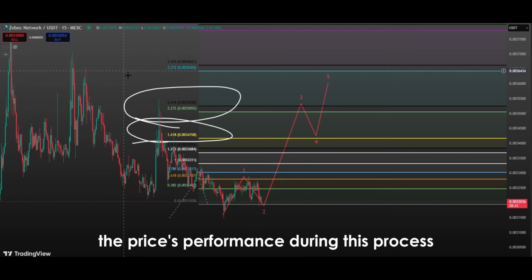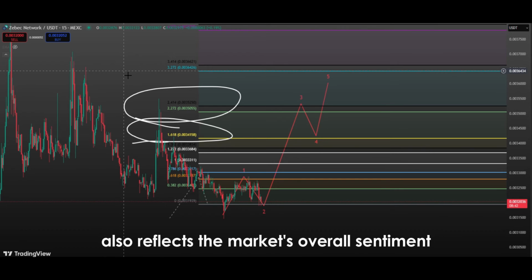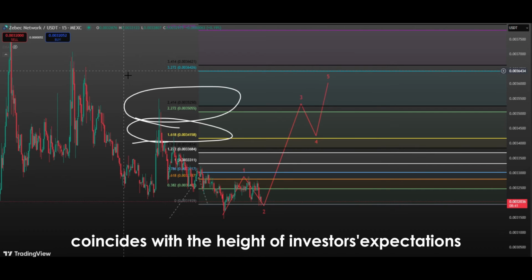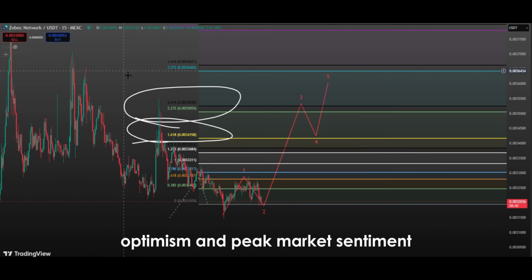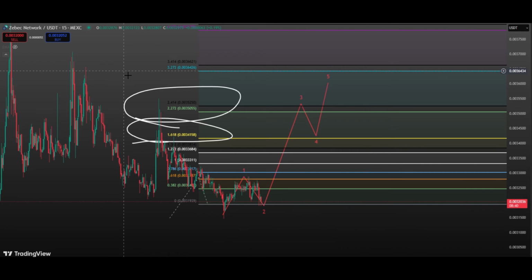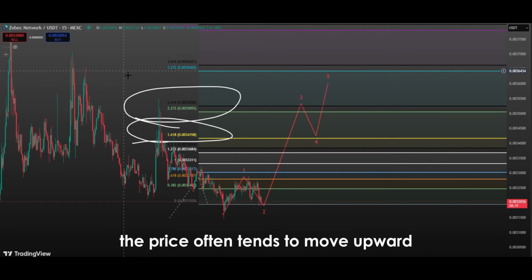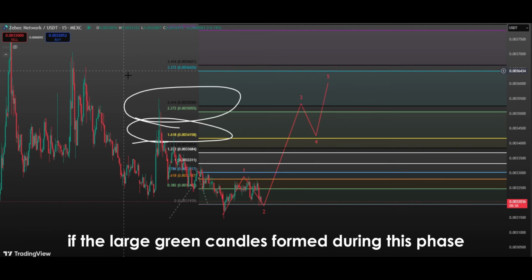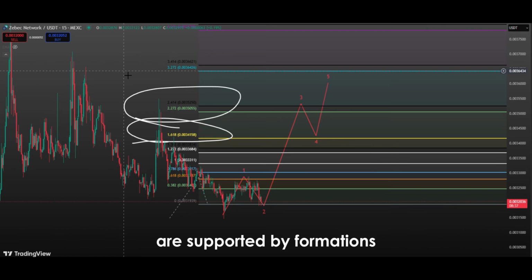The price's performance during this process also reflects the market's overall sentiment and psychological structure. The third wave often coincides with the height of investors' expectations, renewed optimism, and peak market sentiment. Thus, during this period, the price often tends to move upward continuously without making significant corrections. If the large green candles formed during this phase are supported by formations like bullish Marubozu or strong engulfing patterns, these are among the clearest signs that the third wave is in progress.